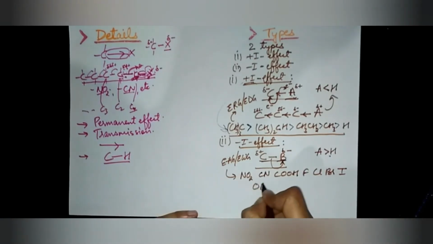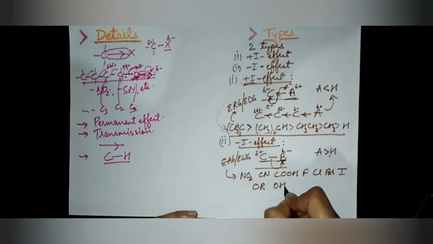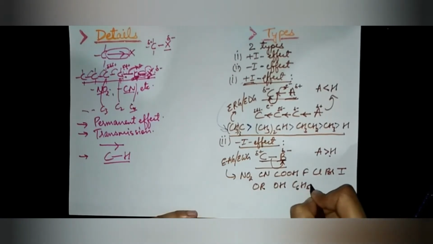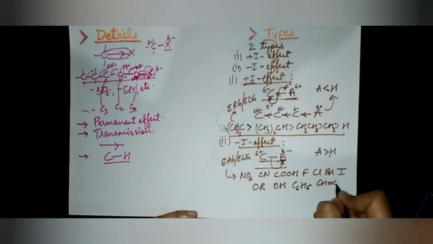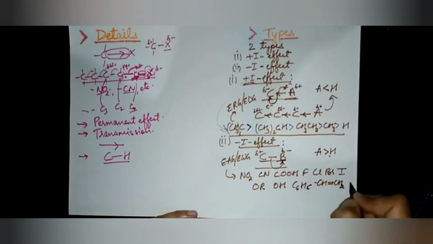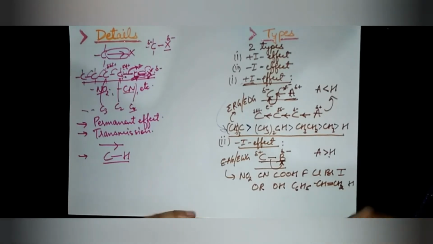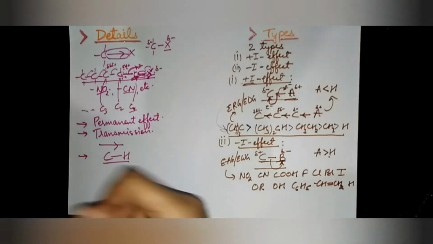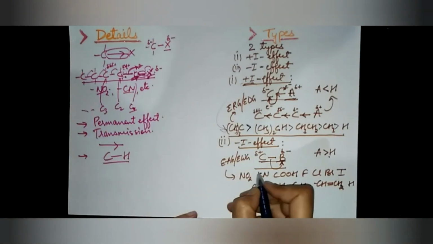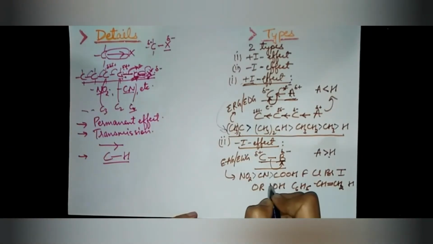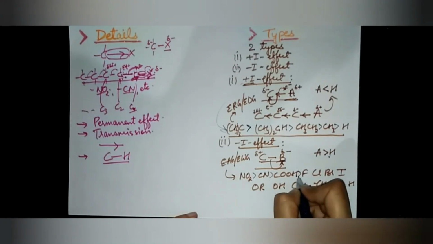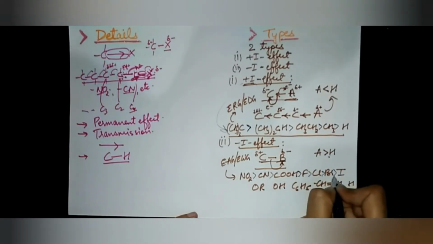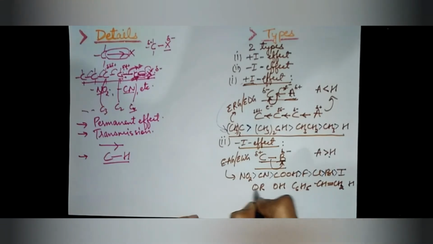Iodine, then OR, OH, C6H5, then CH=CH2, then hydrogen. In the last, here also hydrogen comes. So this is the electron withdrawing order, in decreasing order. The most electron withdrawing group is NO2.